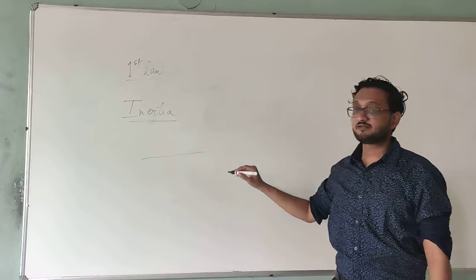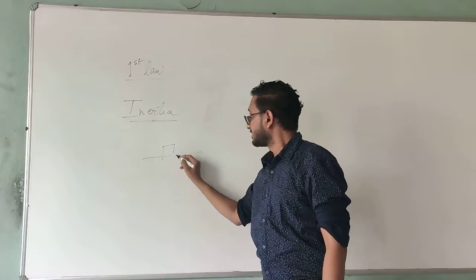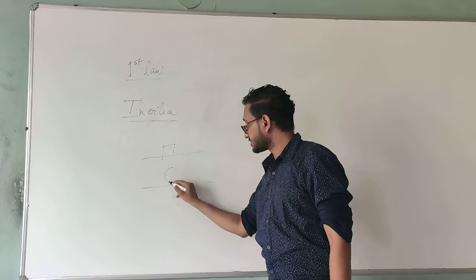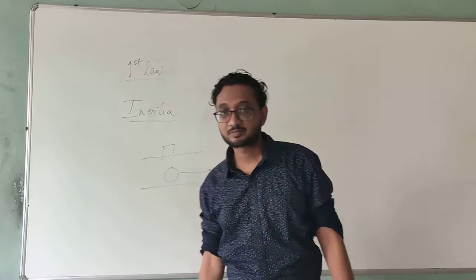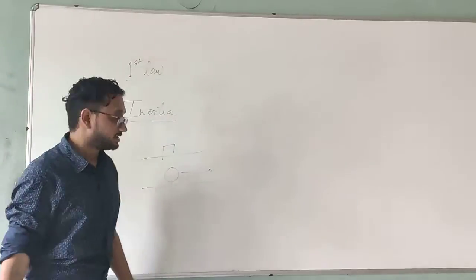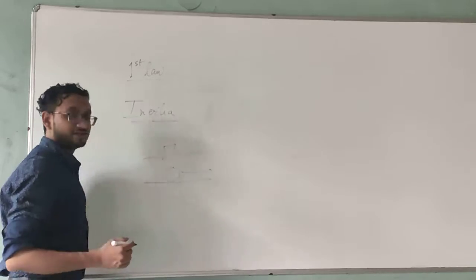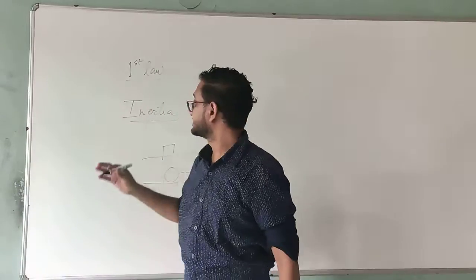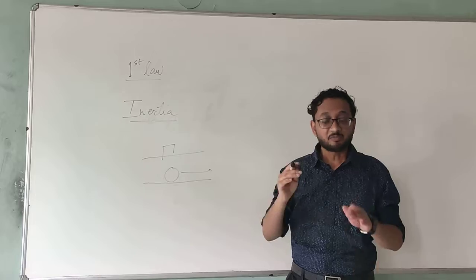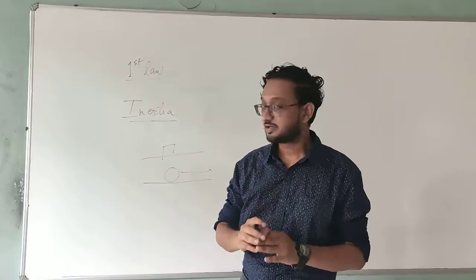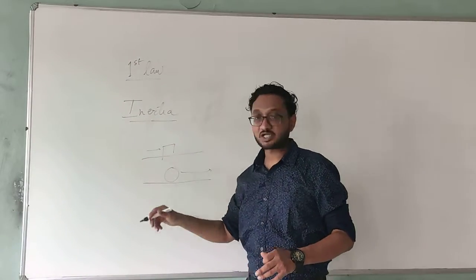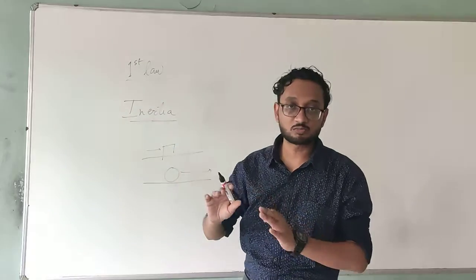So whatever the state, if the object is at rest or if the object is in motion, it doesn't matter, because it will remain in that state because its inertia is keeping that object in its state. If you are trying to move this object, its inertia will stop you from moving it.